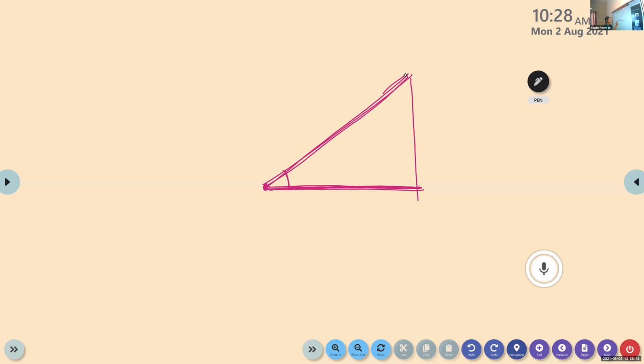If this angle and the horizontal distance are given, then using the trigonometric ratios, we can find the height of the mountain.